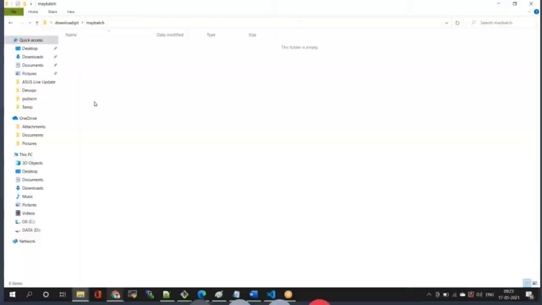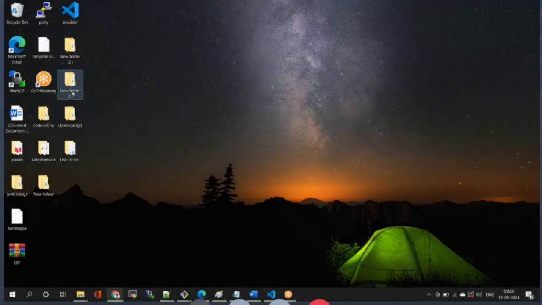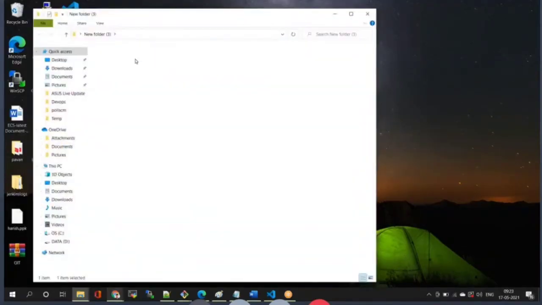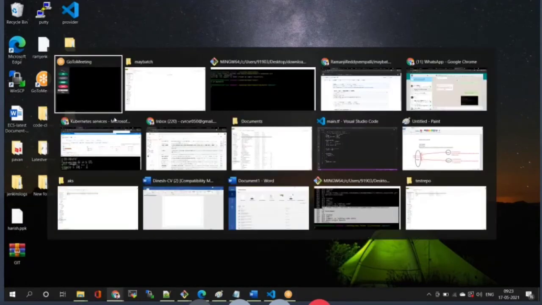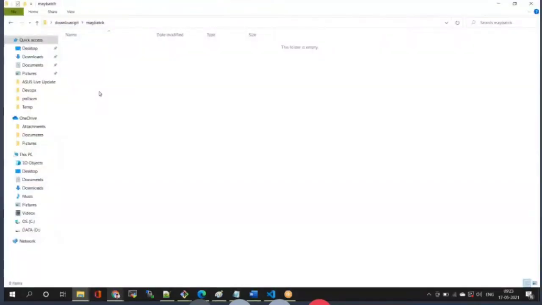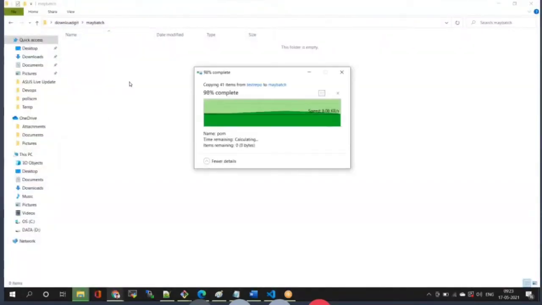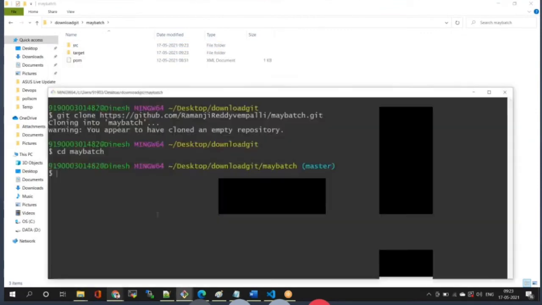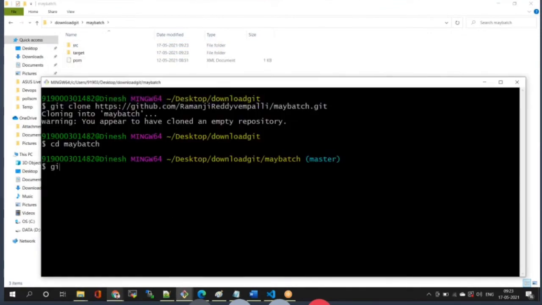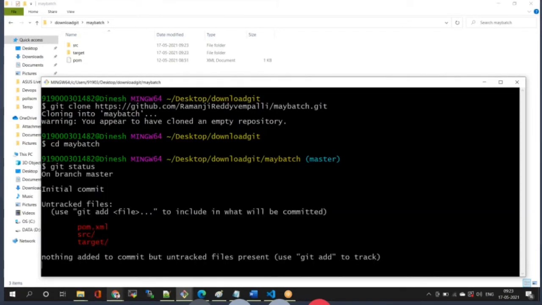Now I will copy some dummy code from outside. I did Control A, Control C. This is my dummy code. Now I'll go to my May batch folder and paste the dummy code here. Now go to that black screen and run the command git status. Enter.